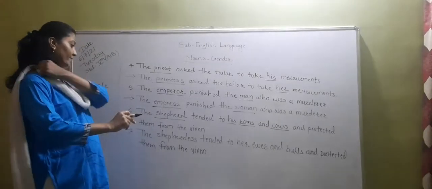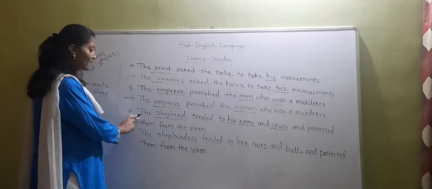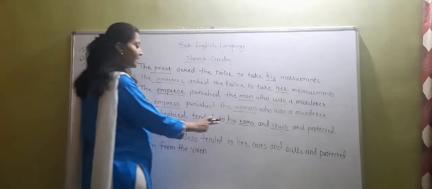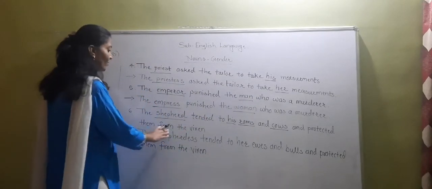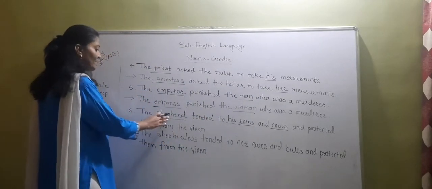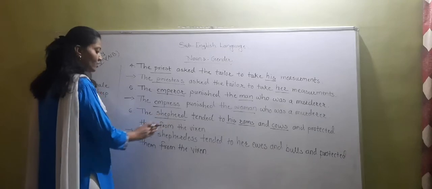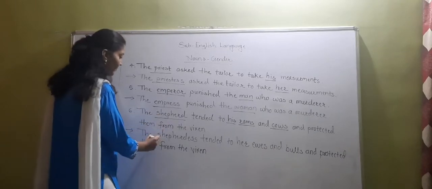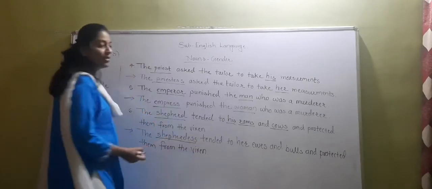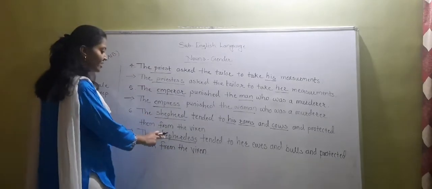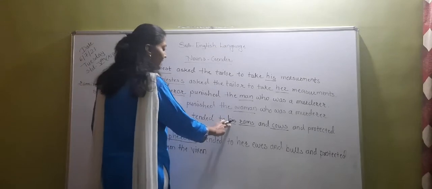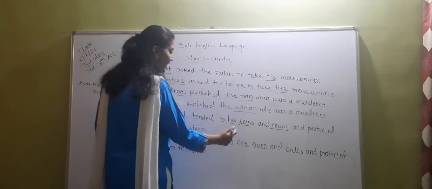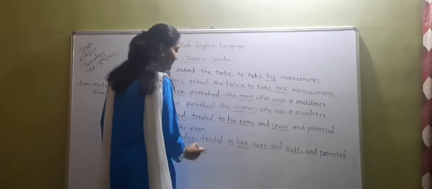Now students see the sentence number 6. The shepherd tended to his rams and cows and protected them from the vixen. Now shepherd is the masculine gender. So we have to change that masculine gender into feminine gender. Shepherd, shepherdess. Shepherdess tended to, it is his given here, so we have to change it into her.